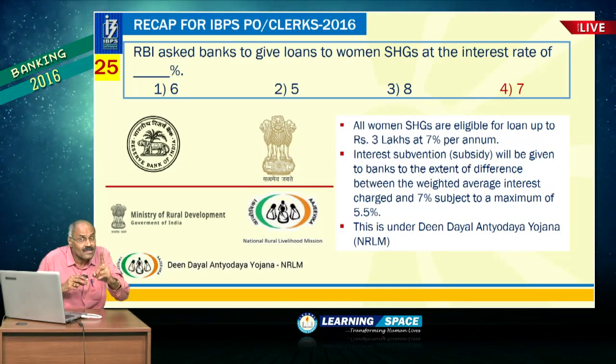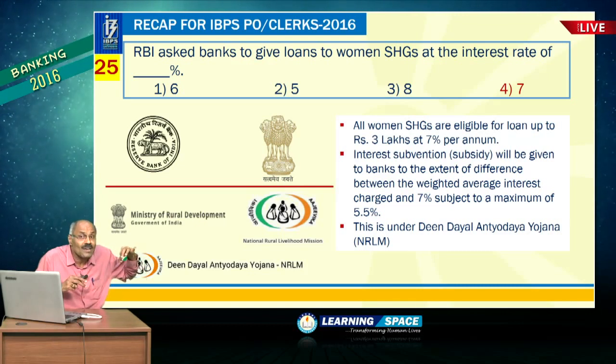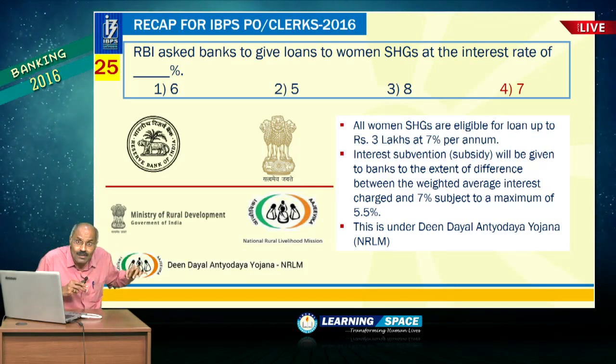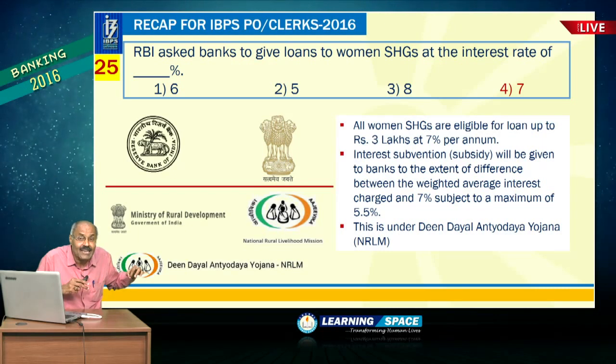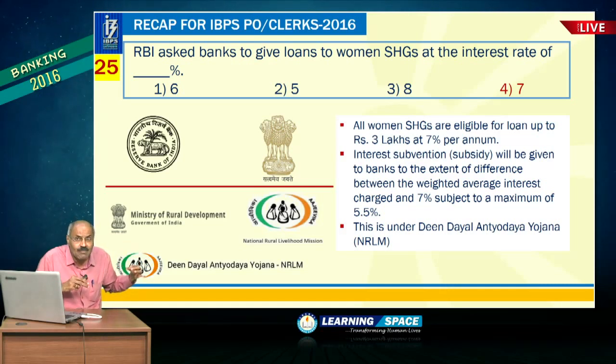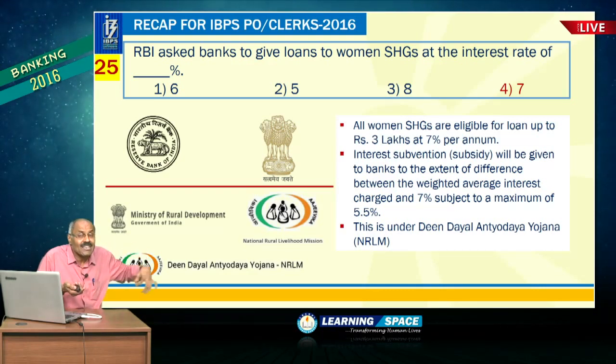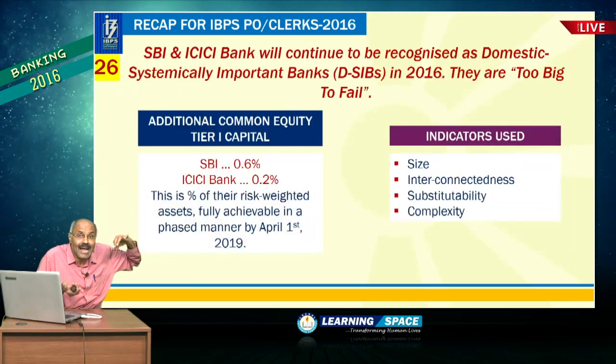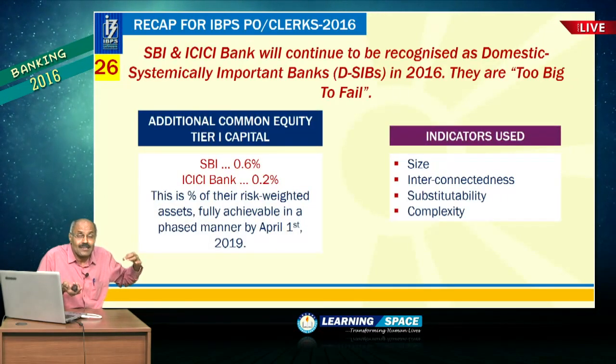So, interest subvention is quite common for crop loans. For agriculture loans, this interest subvention is quite common, and if someone talks about interest subvention, that is nothing but interest subsidy, right, that is paid normally by the central government to banks, right. So, here self-help groups will be eligible for loans up to rupees 3 lakhs at 7% per annum, right.